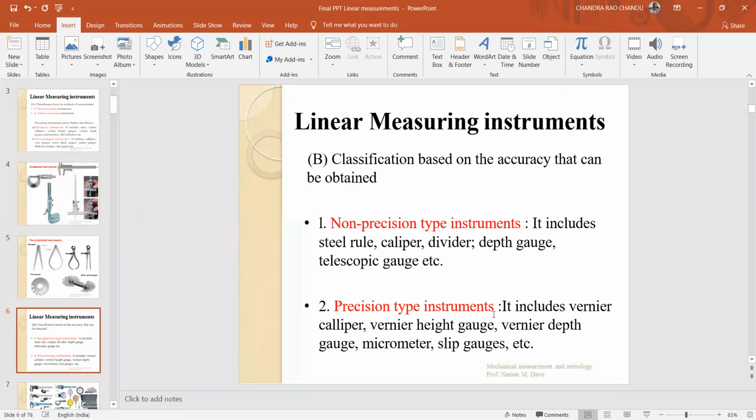Therefore, vernier calipers are precision type instruments, and the steel rule comes under non-precision type instruments. Micrometers and slip gauges all come under precision type instruments. They give more accuracy when a particular quantity is measured.